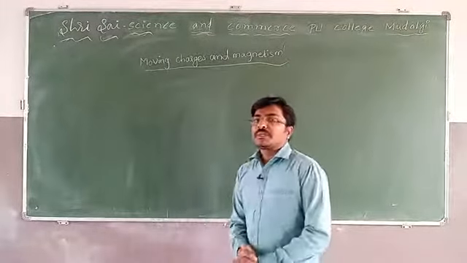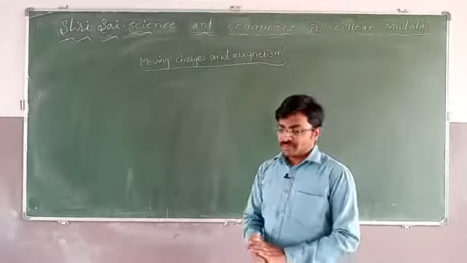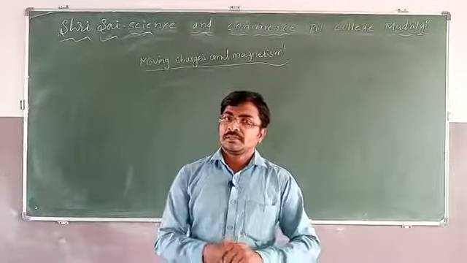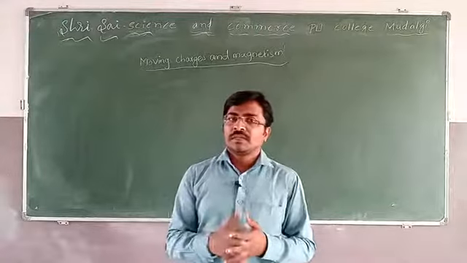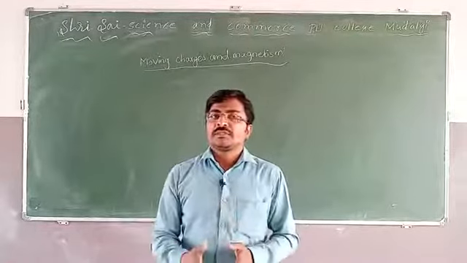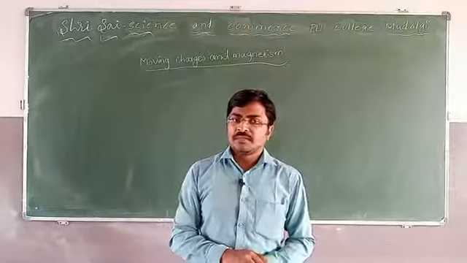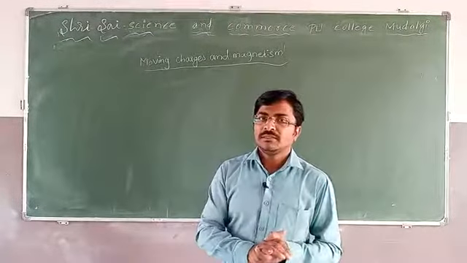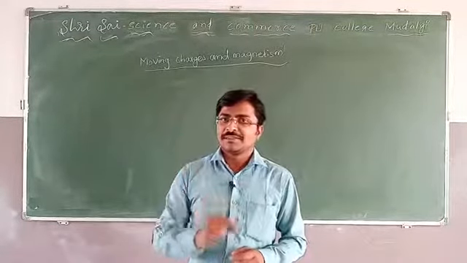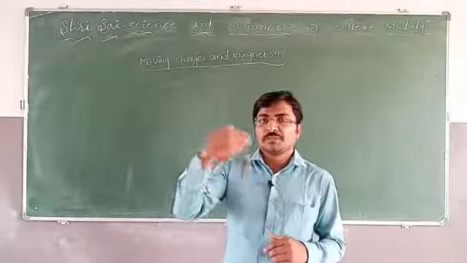Today we are going to start the new chapter, the fourth chapter, that is moving charges and magnetism. In the first three chapters we talked about charges, electric fields and electric charges, and when the electric charges are moving, that produces the current. These concepts we discussed in the first three chapters. Especially the first two chapters are completely electrostatics. The third chapter is current electricity. In the first two chapters charges are stationary, but in the third chapter you studied that when the charges are moving, they produce the current.